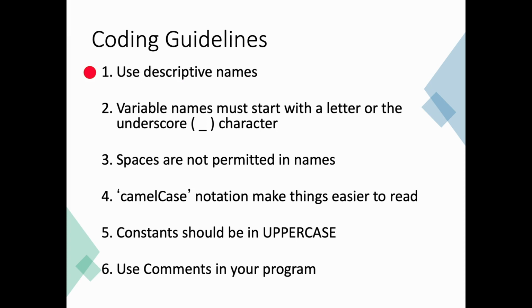A variable should always start with a lowercase, if possible, or sometimes an underscore character. So that's how we start off defining a variable, and it's also a good way to recognize them in our code. We're not allowed to put spaces in a variable name, and we'll just show that as an example. But we can use a thing called camel case. Camel case is a way of writing the name of a variable such that it's easy to read, because sometimes variable names can be reasonably long.